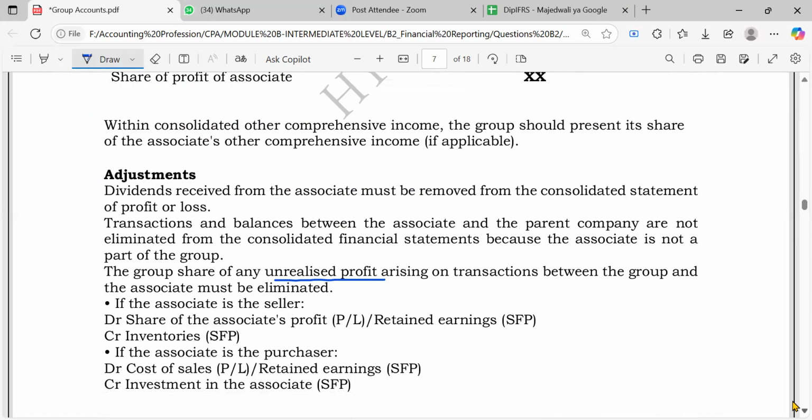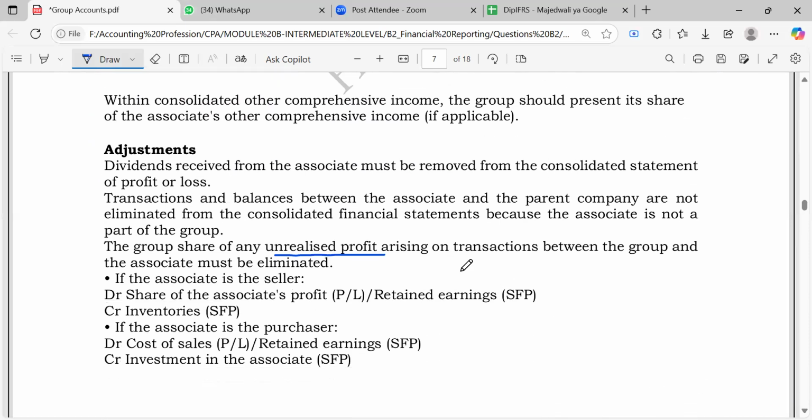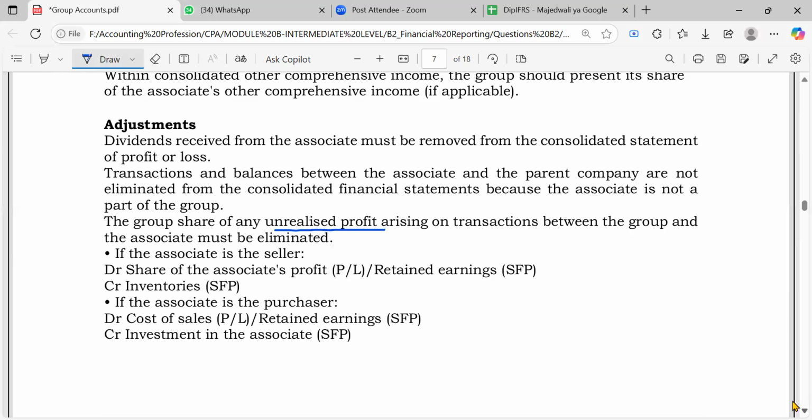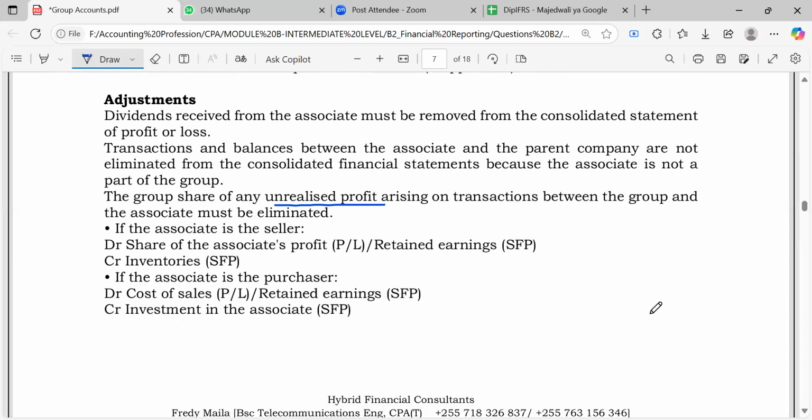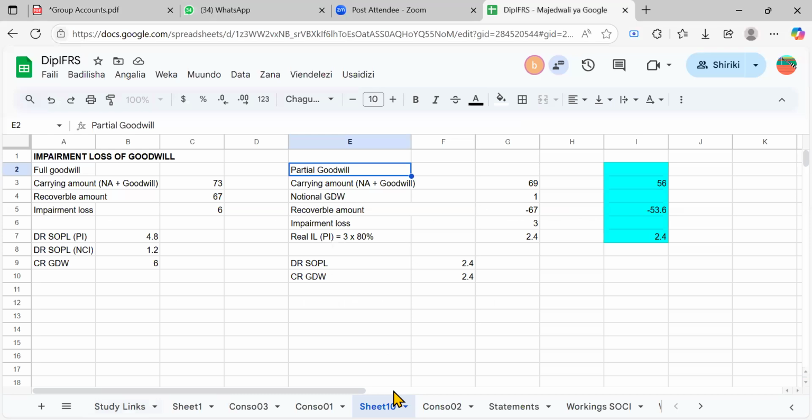Just leave that alone. In this consolidation, there are nice explanations here, but I don't see a big point in just noting down one after another. But I think it's time that we try to understand this provision for unrealized profit. I think it's the right time. Now, before going to this associate issue, let's just go back.